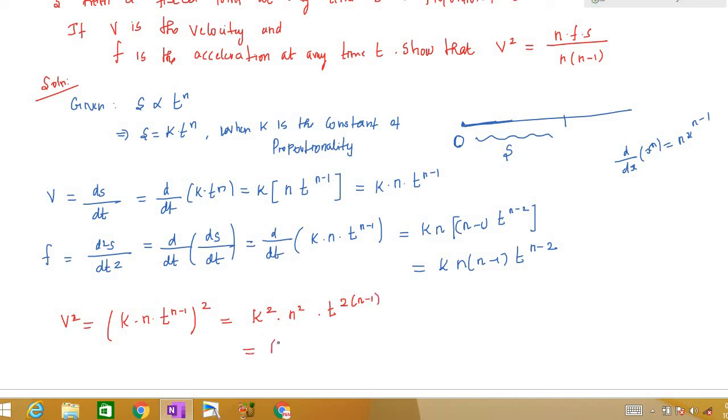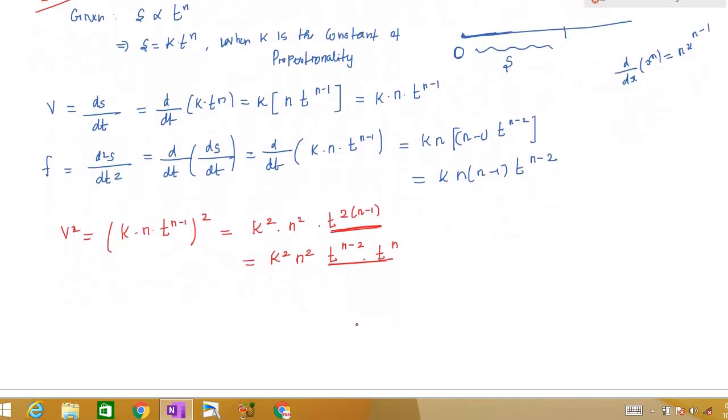Now what I'm going to do is write this as k square n square t power n minus 2 into t power n. Can I write it like this? When you can see the bases are the same, you can add the powers. So if I add the powers, you will have n minus 2 plus n, which is 2n minus 2, the same as 2n minus 2 here. So I can write this term like this, right?